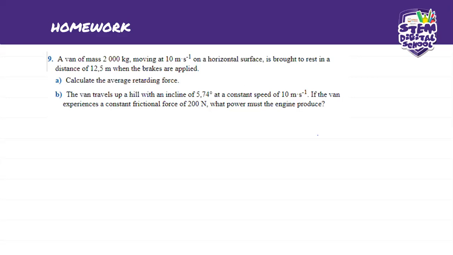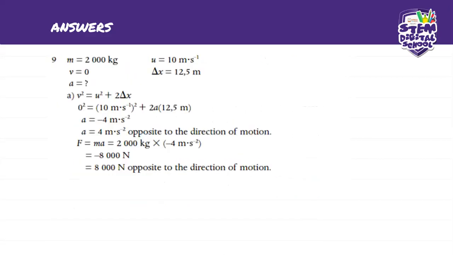Number B, the van travels up a hill with an incline of 5.74 degrees at a constant speed of 10 meters per second. If the van experiences a constant frictional force of 200 Newton, what power must the engine produce? I hope you still have all your formulas there and you use them for this problem, because we are still doing the work, energy, and power. So this is how we do it.